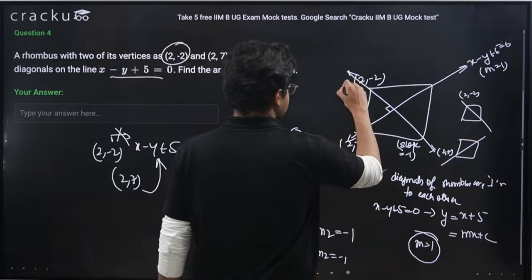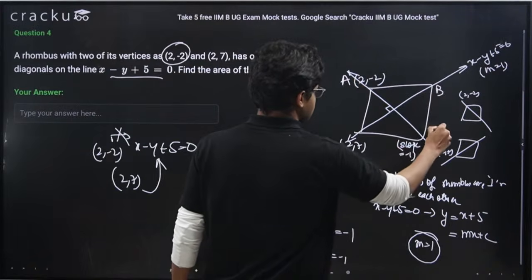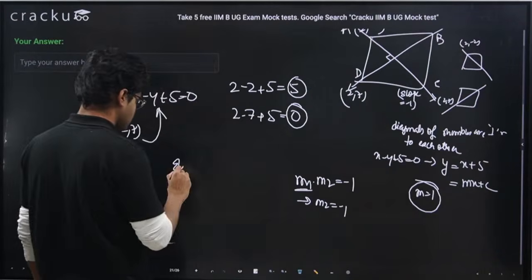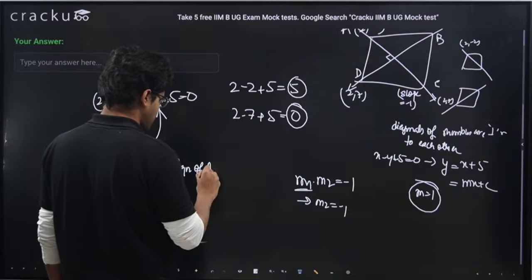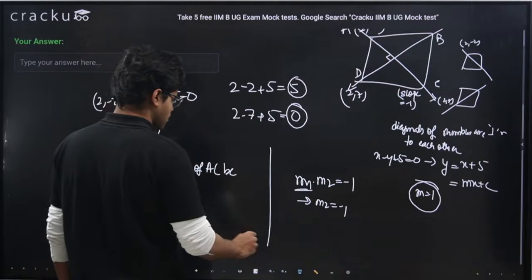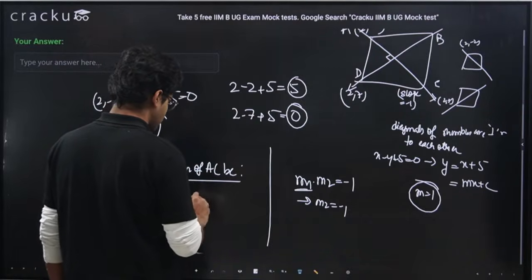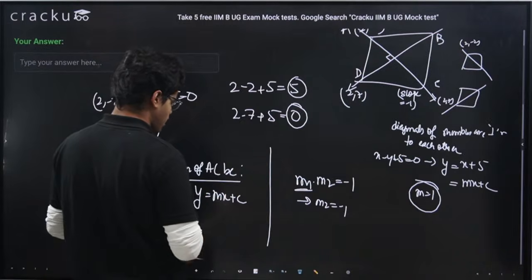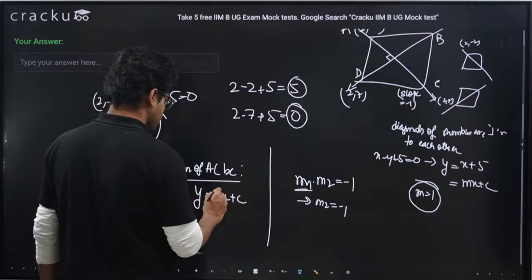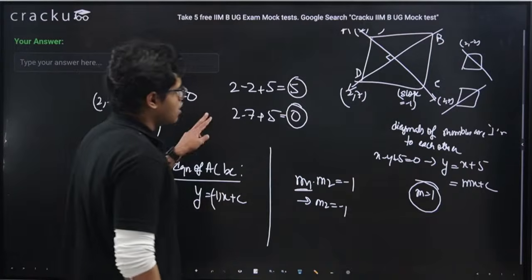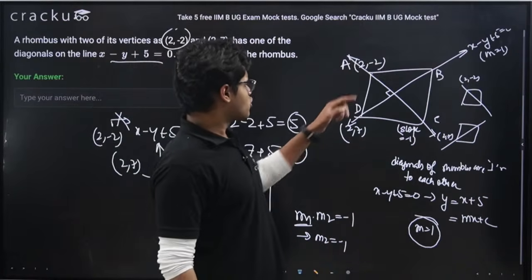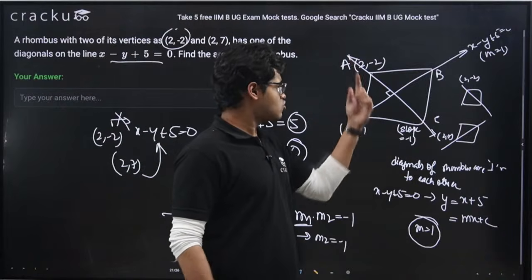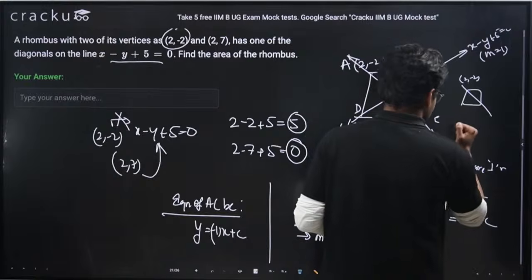Let me name this A, B, C, D. Let us assume the equation of AC is y = mx + c, where m is -1.